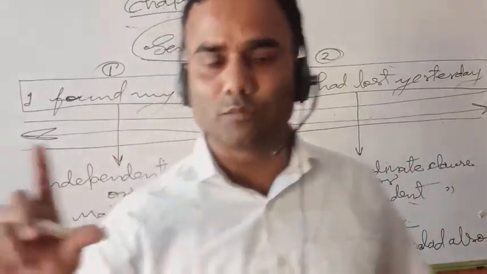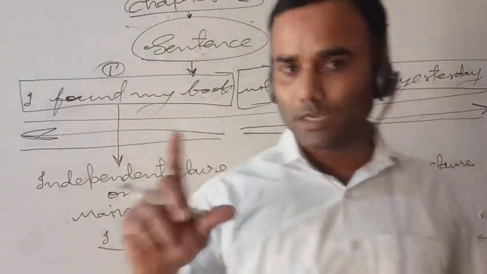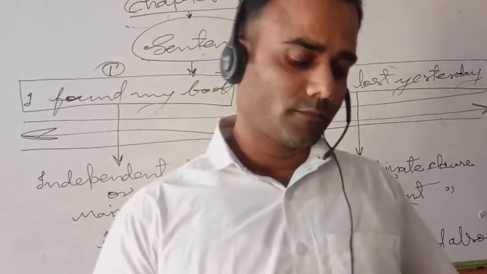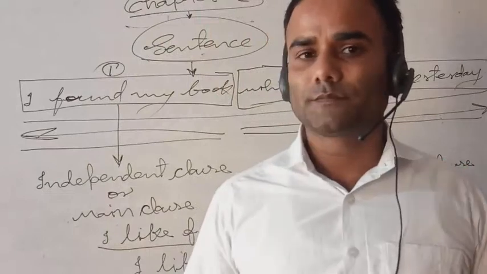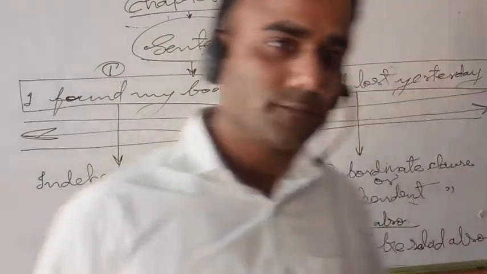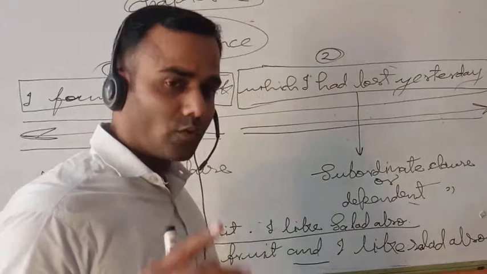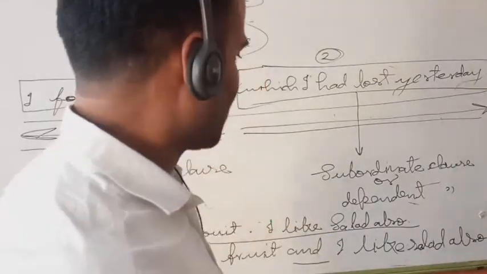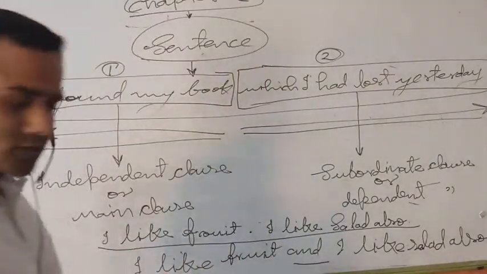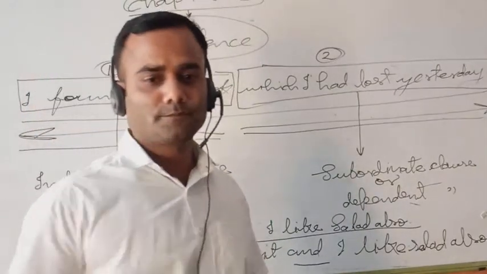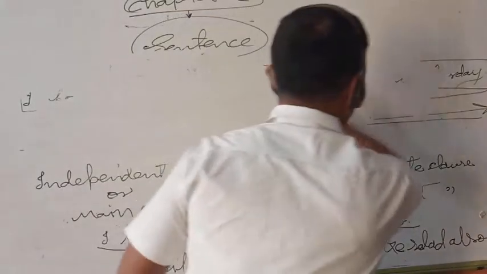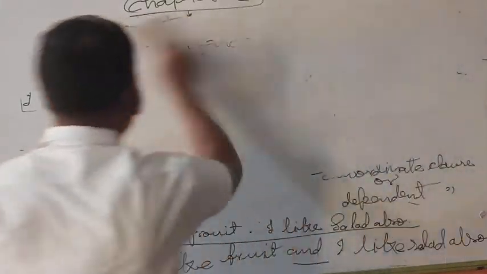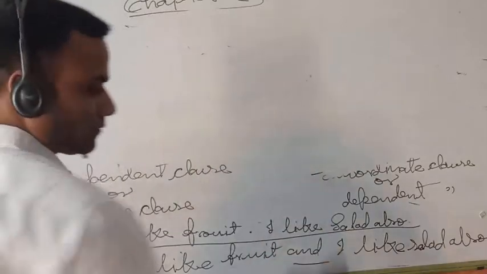"My mother said to me" is the independent clause, and "don't go outside" is the dependent clause. Why is that dependent? Student, we have to focus on how you will decide which is dependent and which is independent clause.